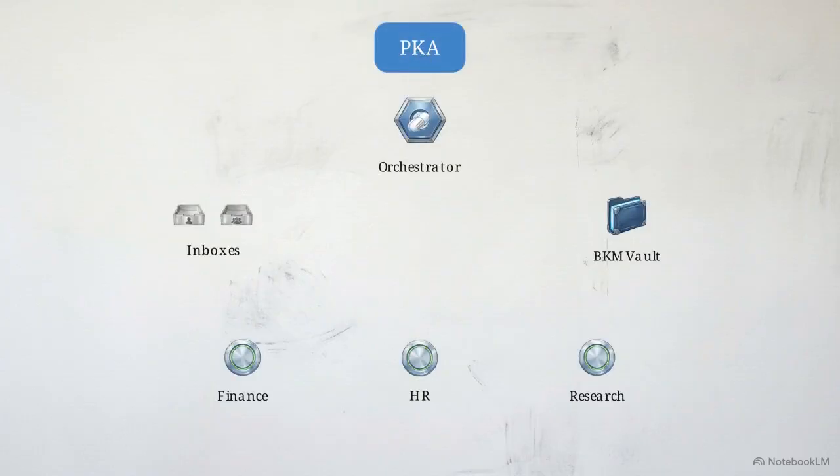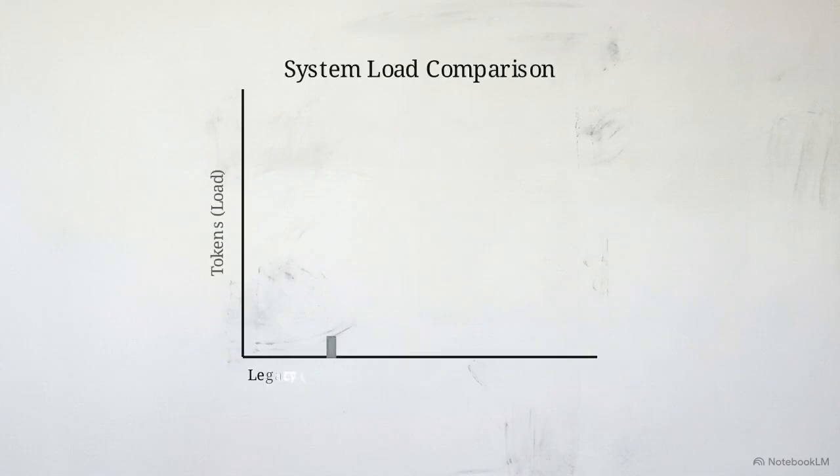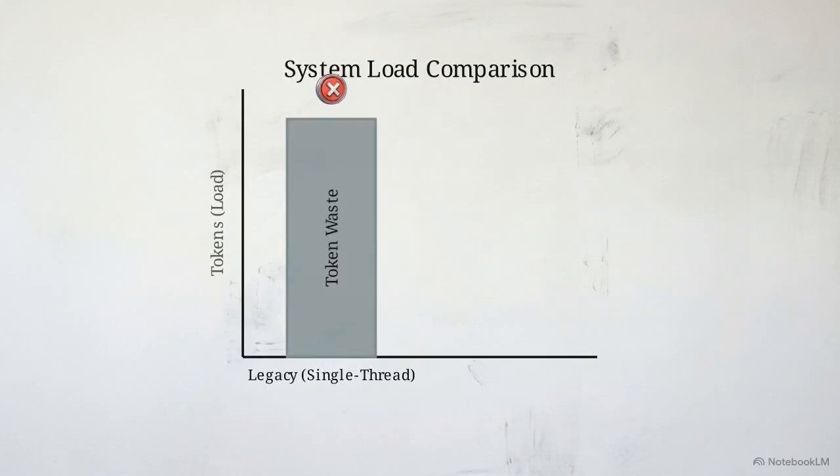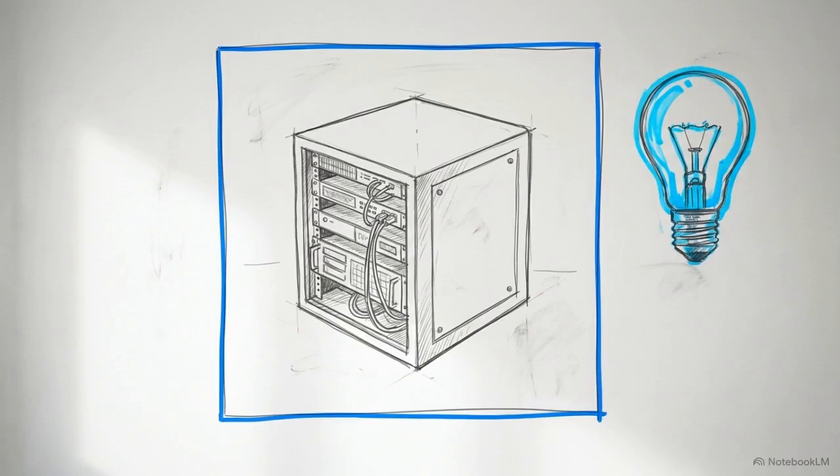Data routes cleanly through the PKA, orchestrator, and specialized subteams. In the metrics, the massive computational waste of a single-thread prompt is replaced by the lean token usage of a multi-agent system. But even with this efficiency, the system has one major limitation.